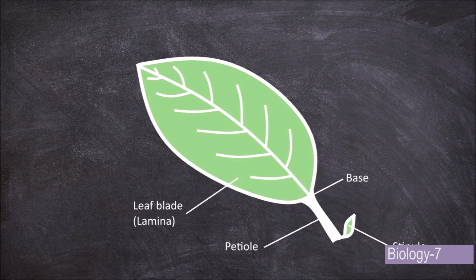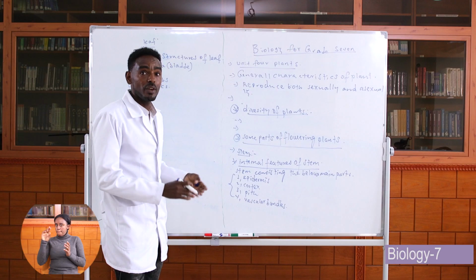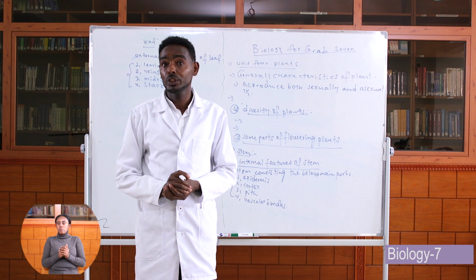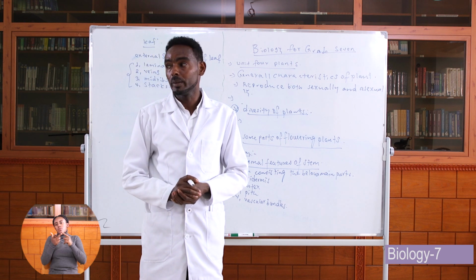We see the external structure of leaves. A leaf has four main external structures. The first one is called the blade. Blade is the flat and broad part of a leaf. The second one is veins. Veins are a tree-like structure which is found on the surface of the leaf. The third one is the midrib.